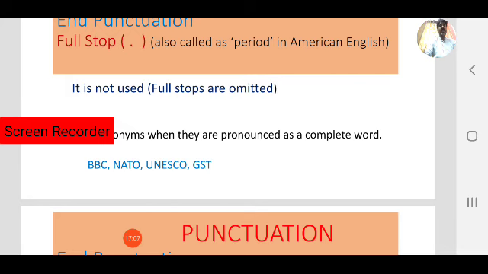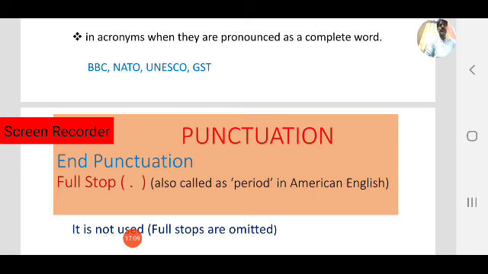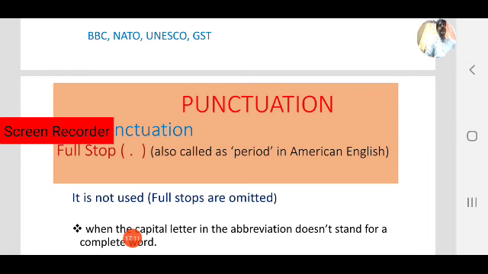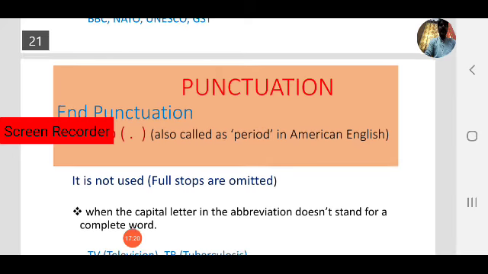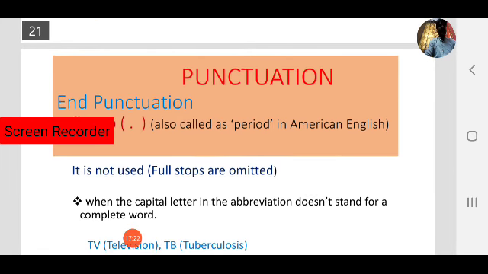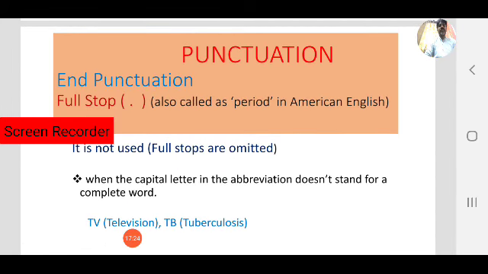Observe the examples. Next, the second case where a full stop is not used. The first case is acronyms pronounced as a complete word. And the second one is when the capital letters in the abbreviation don't stand for a complete word; in those cases also we don't use a full stop.